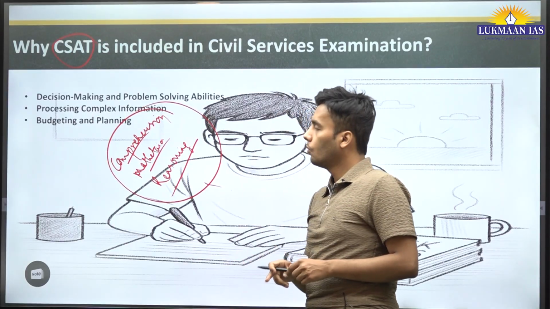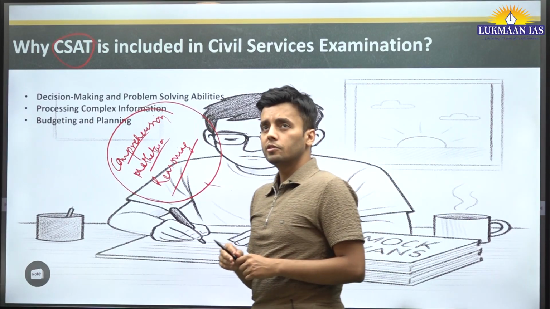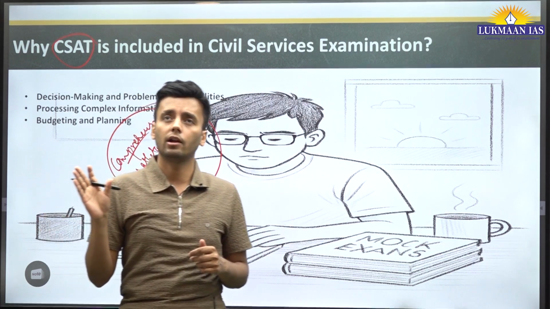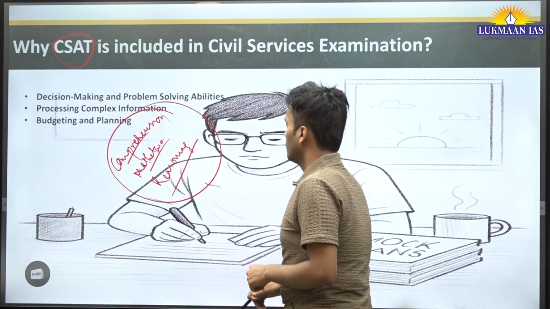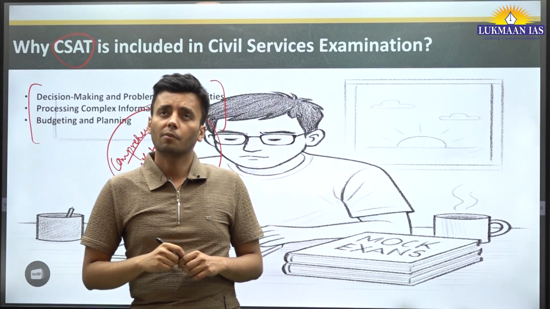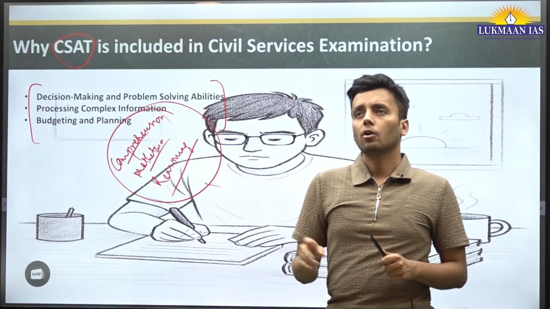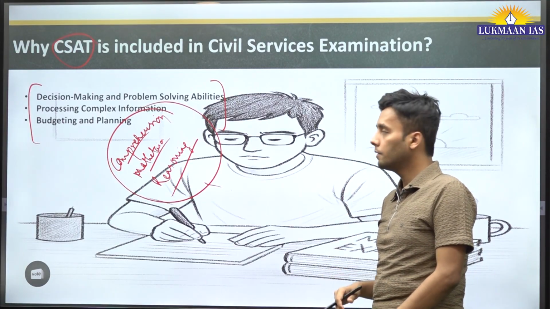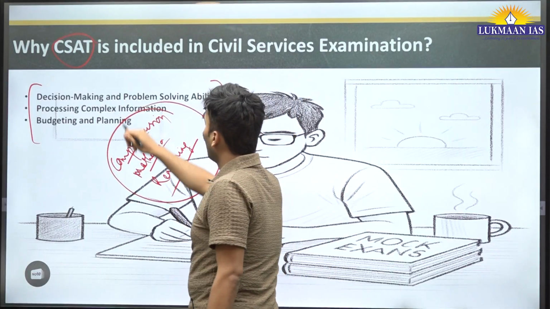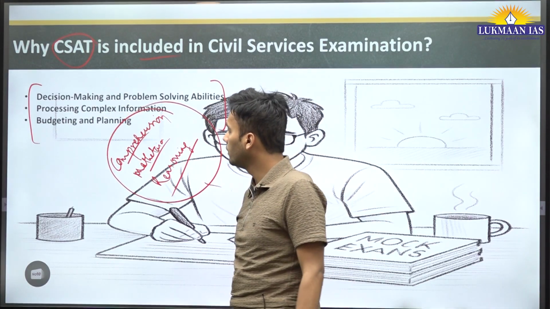Okay. So around 14 to 15,000 students qualify the paper, but a massive chunk of people are eliminated through this. So at the end of the day, this is a paper and it can be solved. UPSC is setting up papers that can be attempted by all, but the problem lies in that we do not practice it. So let's see why it is included. The first thing is decision making and problem solving abilities.